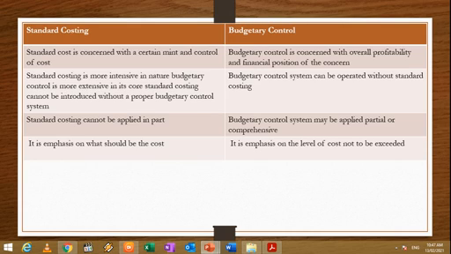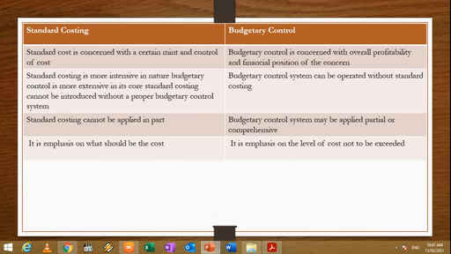So standard cost is concerned with the ascertainment and control of cost. Here, the basic motto of standard cost is to know how much would be the cost of a product. But as far as budgetary control is concerned, here overall profitability and financial position of the concern is being taken into account. Standard costing is more intensive in nature and budgetary control is more extensive in nature.